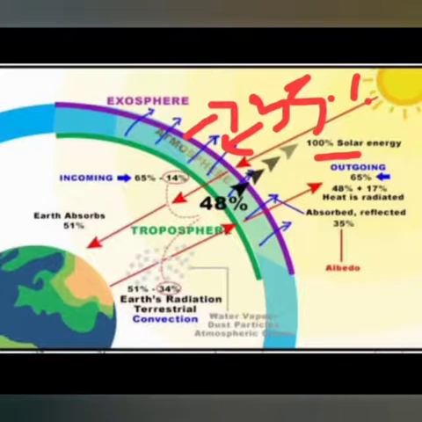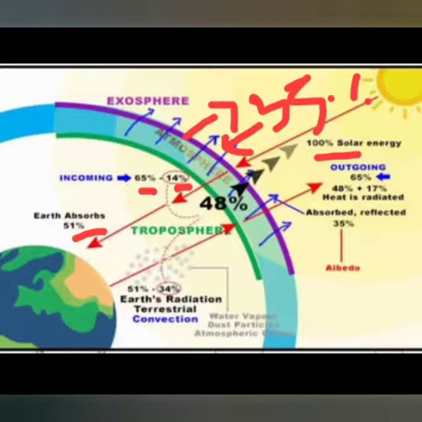Now, the remaining 65% enters the atmosphere, out of which 14% is absorbed by the particles and the gases present in the atmosphere. Now, 51% of the energy reaches the Earth's surface. Earth radiates the same amount of energy, 51%, also called Earth's radiation or terrestrial radiation.